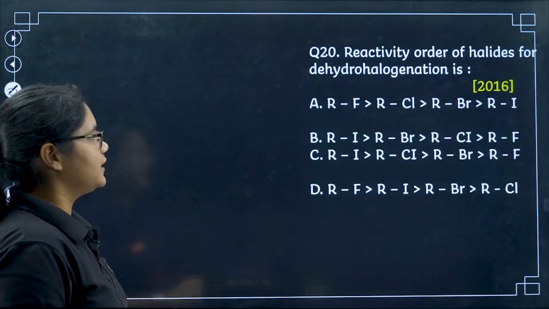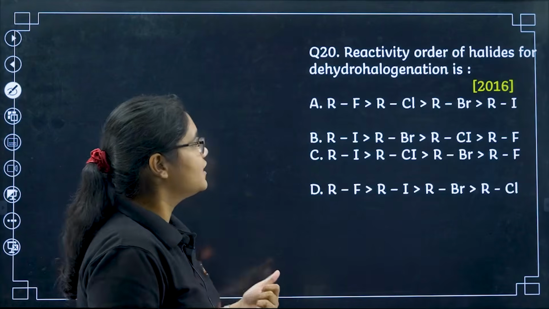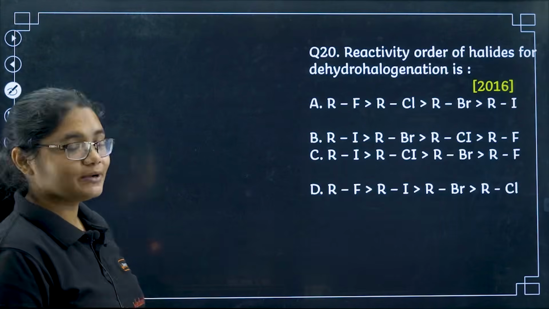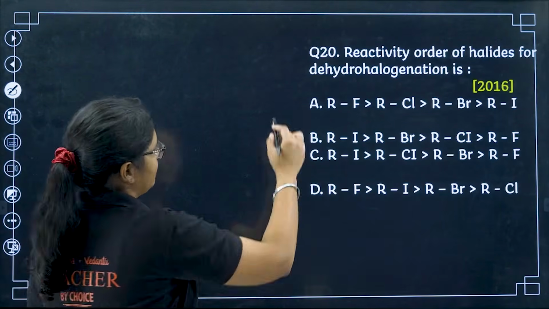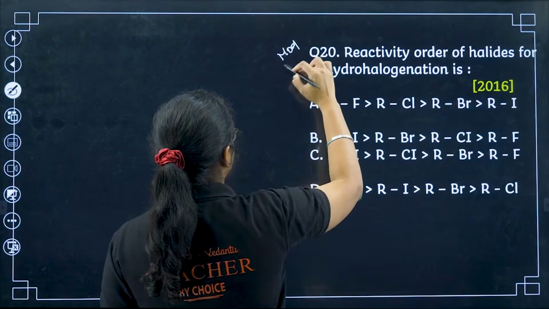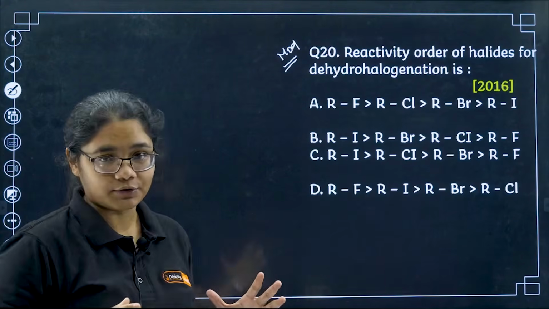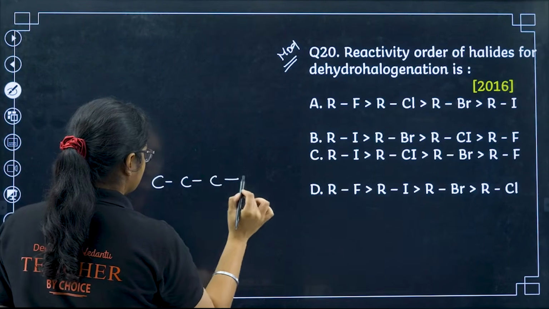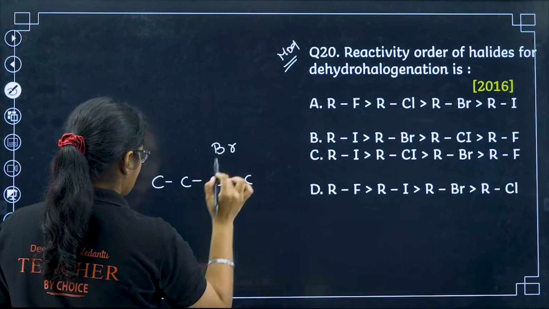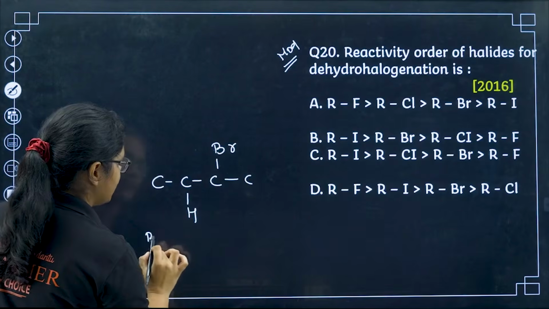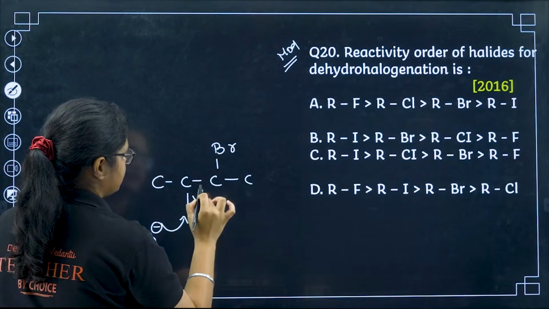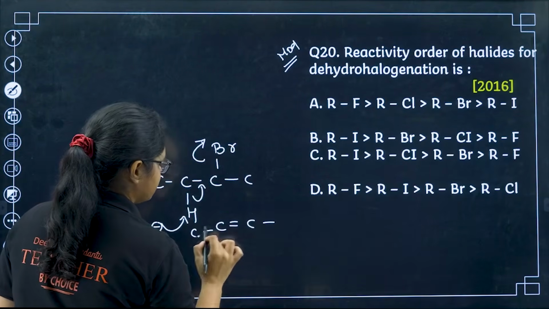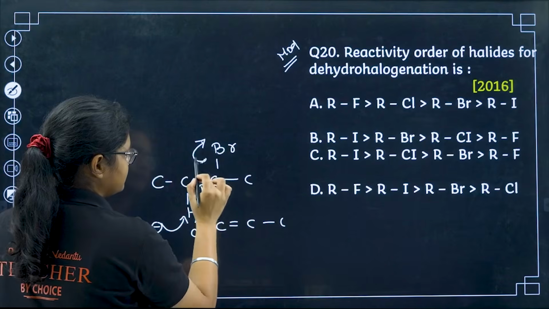Next, 20th question here, reactivity order of halides for dehydrohalogenation reaction. So this question is from 2016. Again, this is a moderate question. Okay, dehydrohalogenation, you have the same R group. Now if you remember what we have in dehydrohalogenation, suppose I have, okay, so what happens, a base comes, abstracts this hydrogen, this bond shifts here and this comes here, and then we get a product like this, right? So this bond has to break.